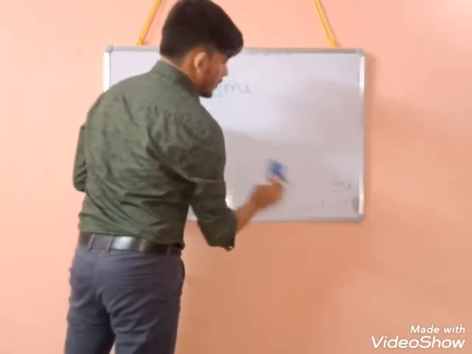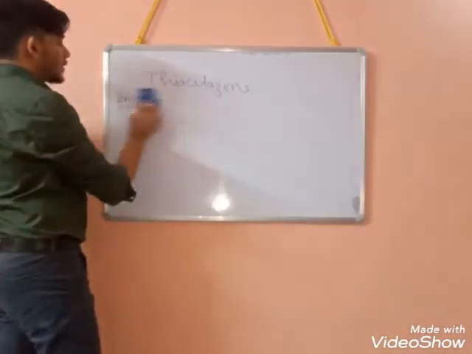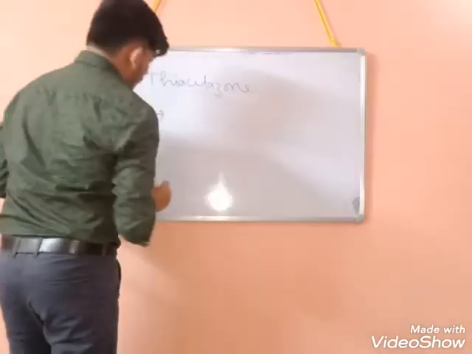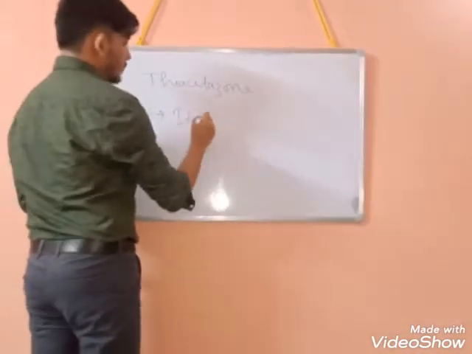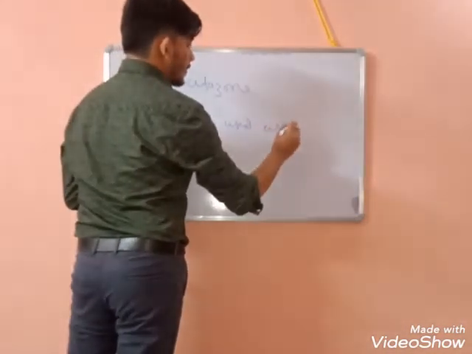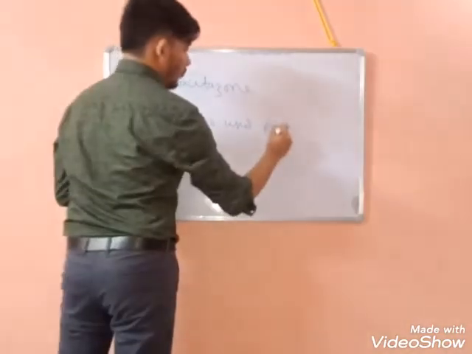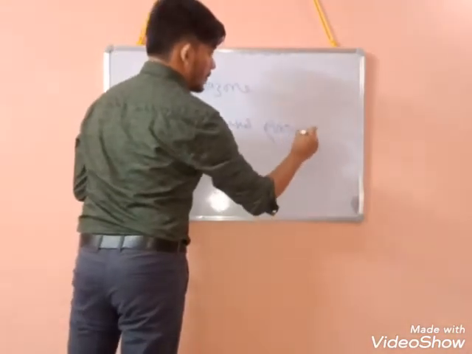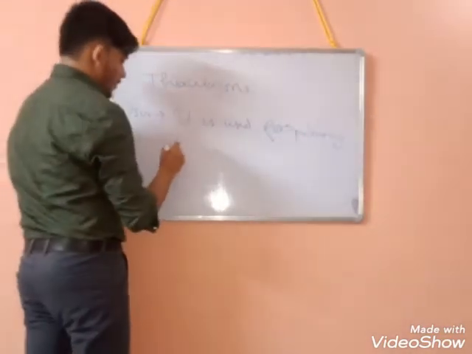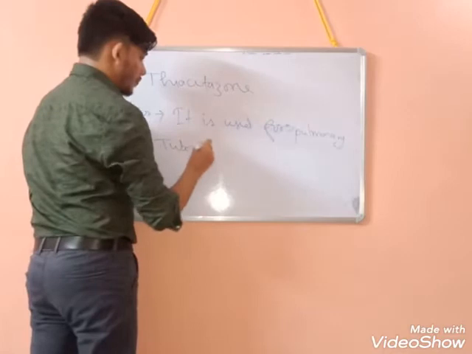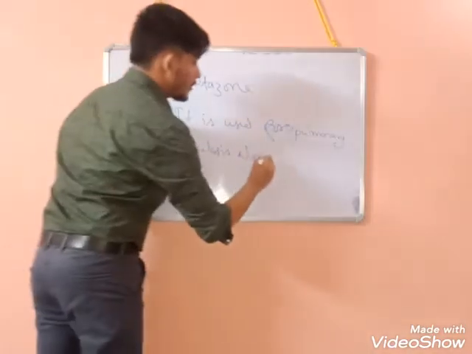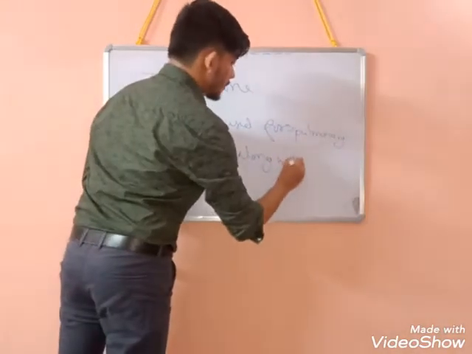Next we will see what the uses are. It is used for pulmonary tuberculosis along with isoniazid.